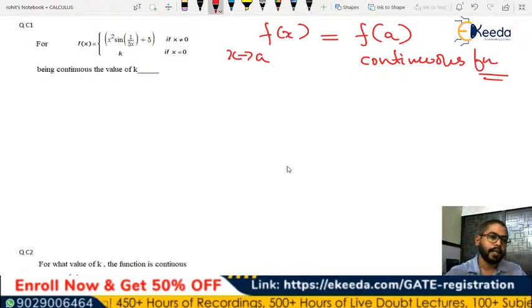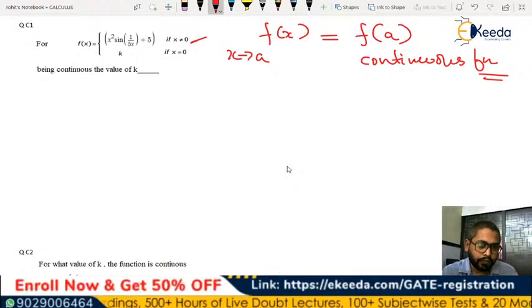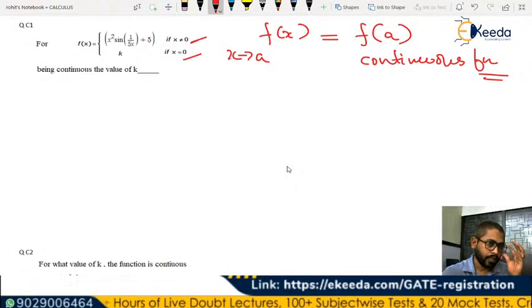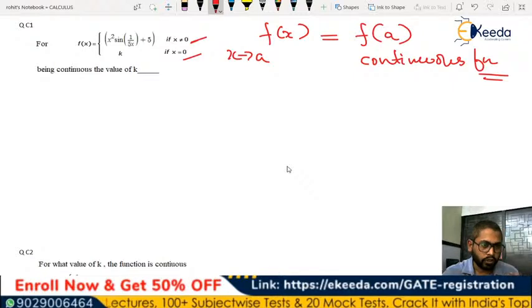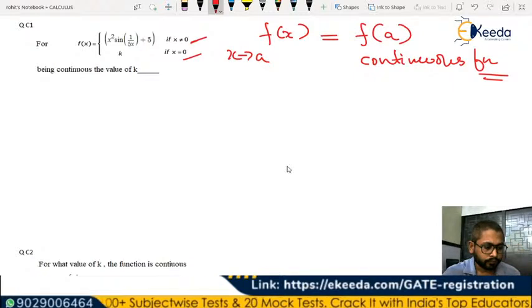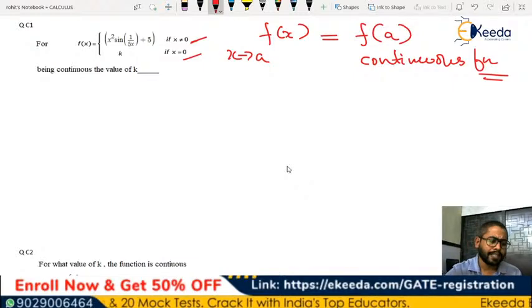This is the condition, right? For x not equal to 0, we have this function, whereas for x equal to 0, we have this function. So we have to check it at x equal to 0. Of course, for other values, it is going to be continuous, and you can check why.